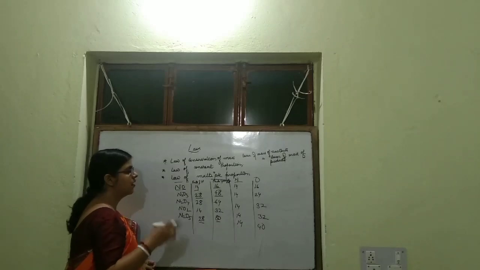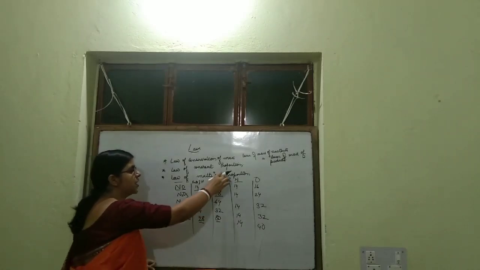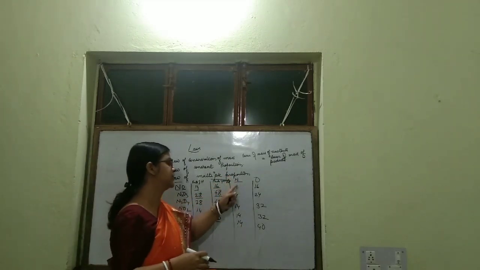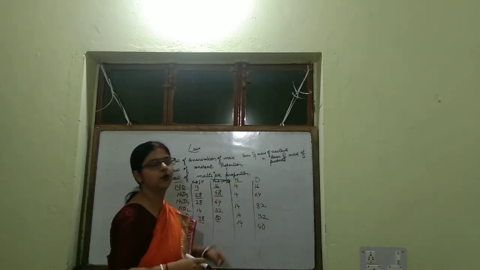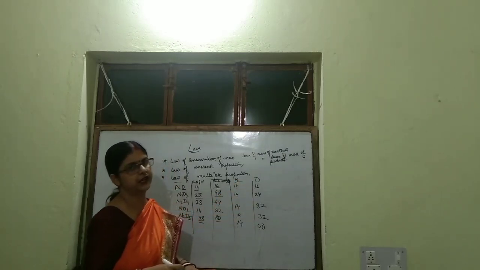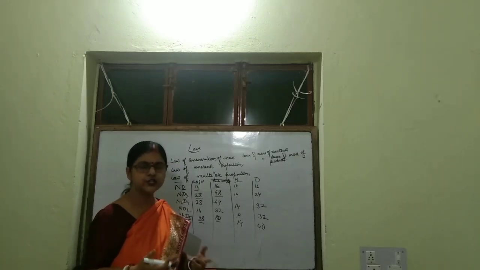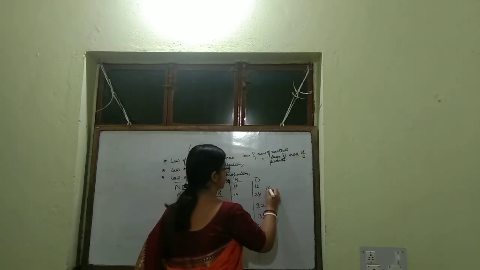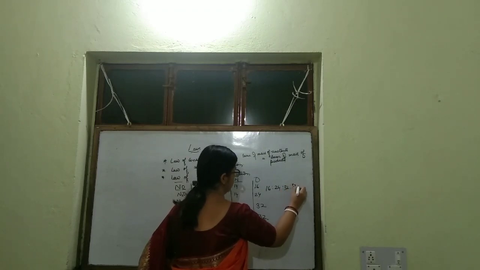Now what I told is, if we keep the mass of one of the elements fixed, the other element which combines with this fixed mass bears a simple whole number ratio to each other. So let us find out this whole number ratio. 16 is to 24 is to 32 is to 32 is to 40.